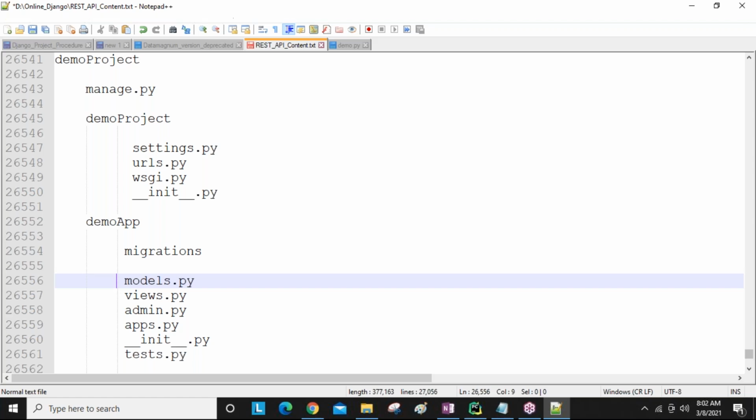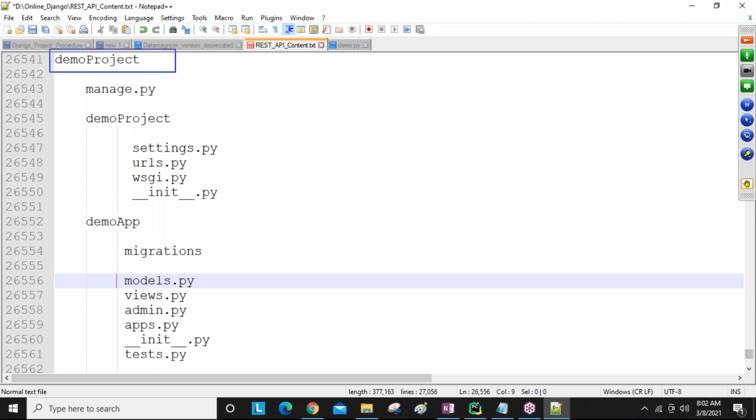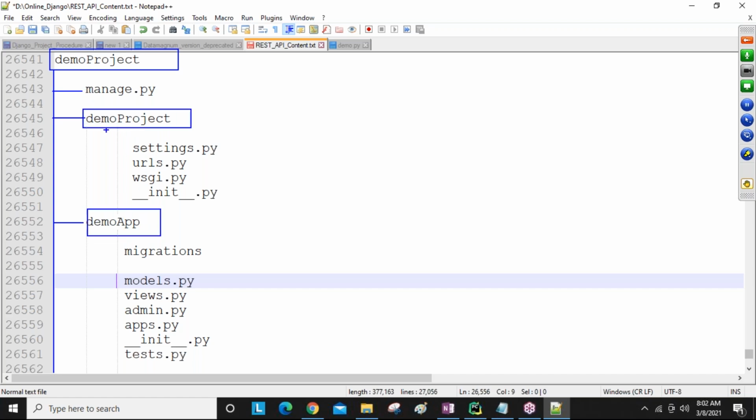Okay? So this is the final project structure, my project folder. In this folder you get one manage.py Python file, which is required for creating the application and creating the tables, all together, guys. Then one folder named demo app, which is also a folder, and in the project folder 4 files.